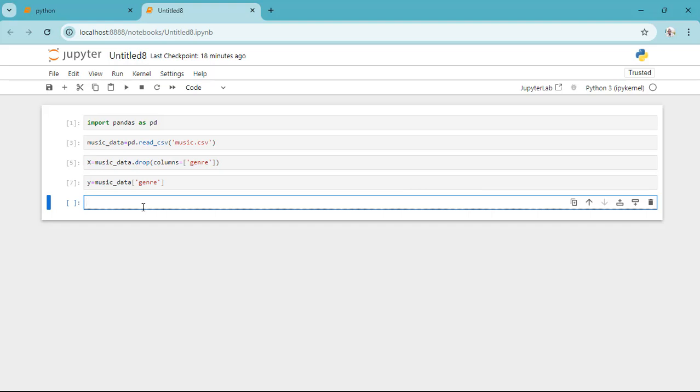So I'm going to use a very simple algorithm, and that algorithm is the Decision Tree Classifier. Now the good news is we don't need to explicitly code our algorithm, because they are implemented for us in the library called sklearn.